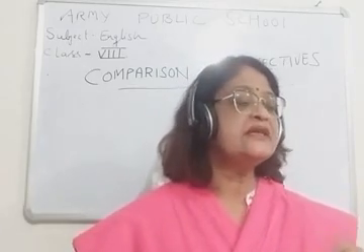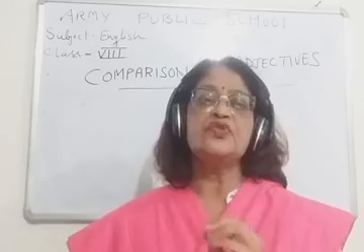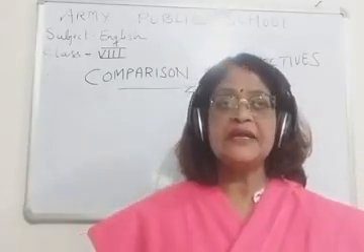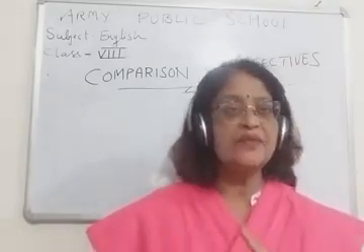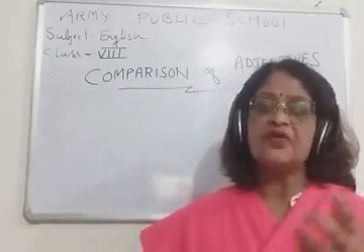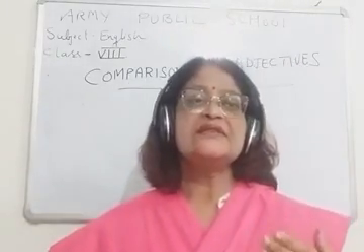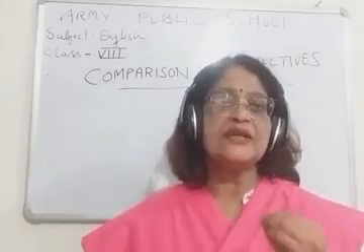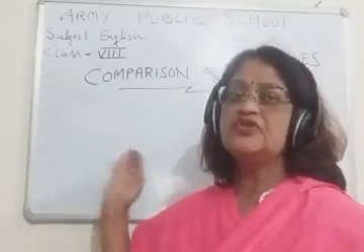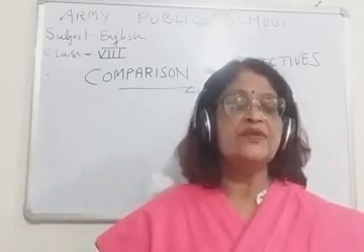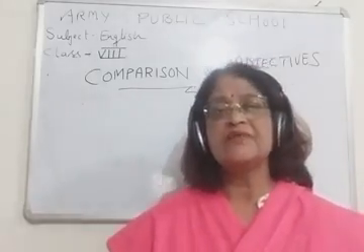Now children, one thing is clear, that you should also know how many kinds of nouns there are, how many kinds of adjectives, adverbs and verbs there are. This I have already explained to you, and according to the topic, I will only be telling you about noun and adjective, and then we will come to the topic. So once again I tell you what is a noun. Noun is the name of a person, place, animal or thing.